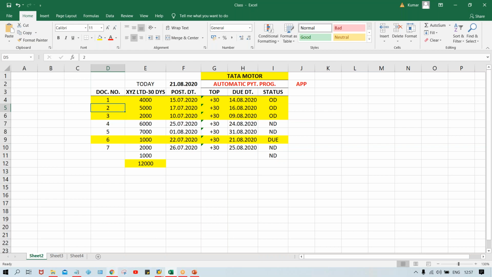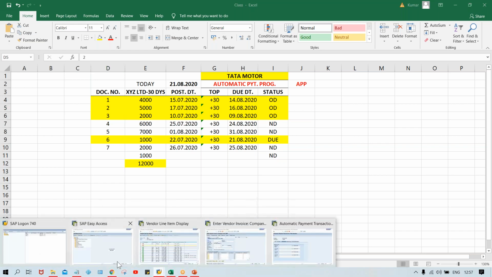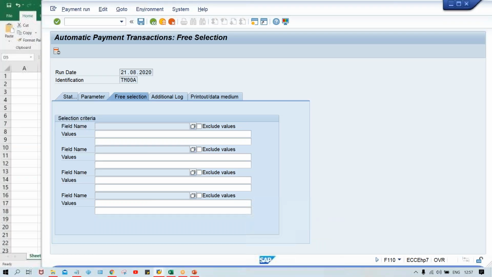So what will happen, guys? Here, if you run this automatic payment program, system is going to select all the invoices. But here you can do one thing. You can select the document number, click on exclude value, and give the document number, and then easily you will be able to exclude this invoice. Okay, this I will also show you practically. As I told you, multiple things I have to record, so that will be recorded.